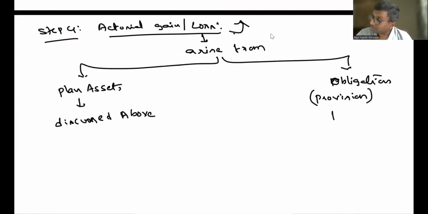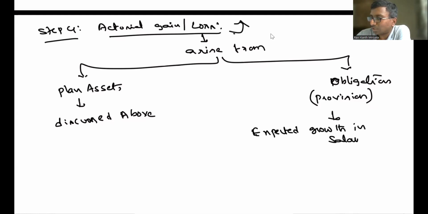But sir, can it come from obligation also? Why not? It can come from obligation also. How sir? How will it come? How will it come means very simple. See, expected growth. Simple thing I am saying. Expected growth in the salary by the actuary. He is expecting 10% will grow.